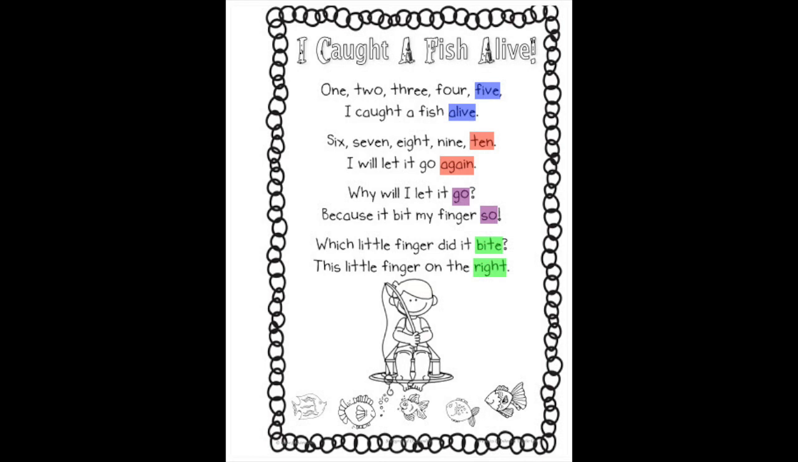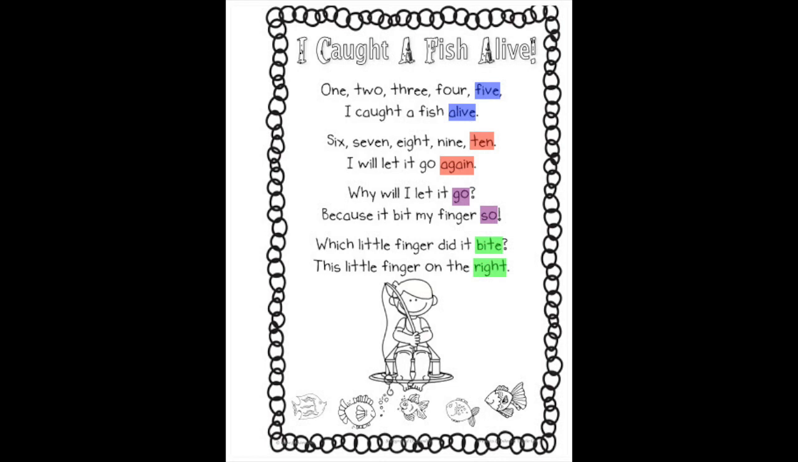So if you take a look at the words that I've highlighted, each pair of colors are rhyming words. So the words five and alive in blue, they rhyme. The words ten and again, they rhyme. The words go and so, they rhyme because they have the same end sound. And the words bite and right in green, they rhyme because they have the same end sound.